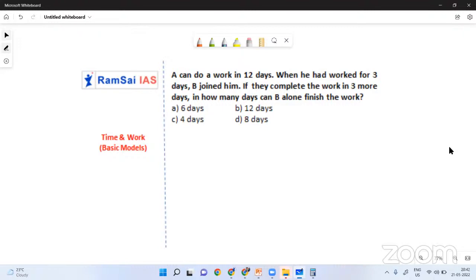But why can't I consider 60 laddus? Because 12 fives are 60, and 60 is a multiple of 3 as well. 60 is a multiple of 6 as well. So why can't I go with 60? See, whatever the number you consider, you will get the same answer now. So imagine that there are total 60 laddus. A can do the work in 12 days. Okay, so A can eat 5 laddus per day. And B can finish the work in how many days? This is what we need to find out. But together, in how many days they finished it, that is also we don't know.